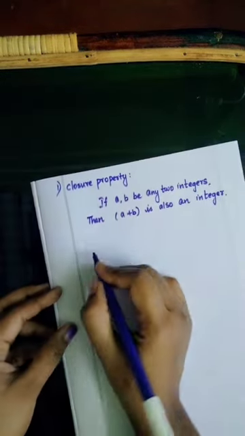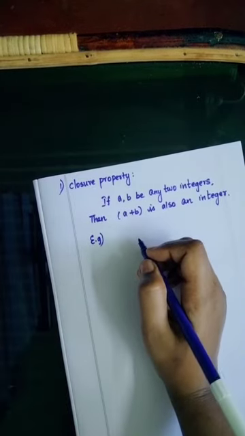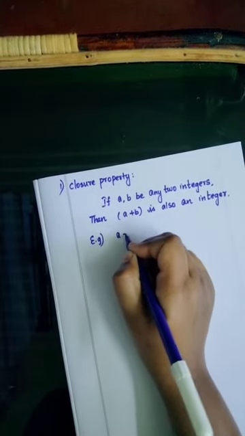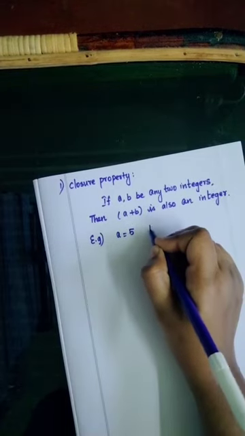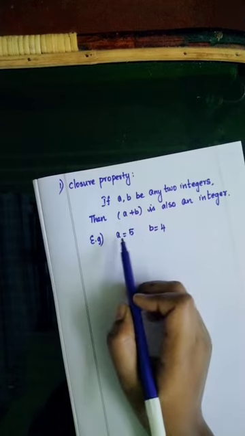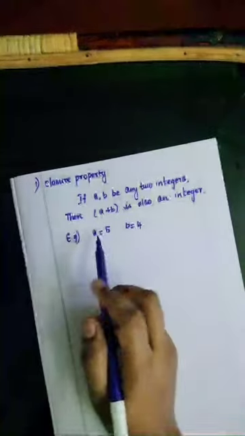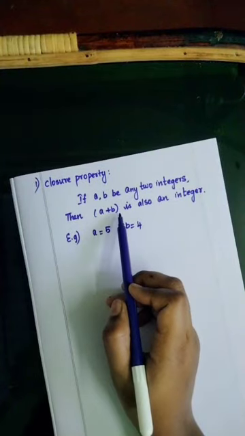See an example, then you can understand. Example: value for a is 5, value for b is 4. We need to add a plus b.